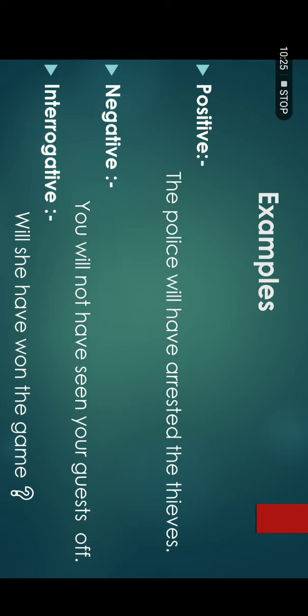And in the last comes the interrogative sentence. In the interrogative sentence, the arrangement would be like this. First of all, the helping verb, then comes the subject, then have, the third form of the verb, and at the end you have to use the object.